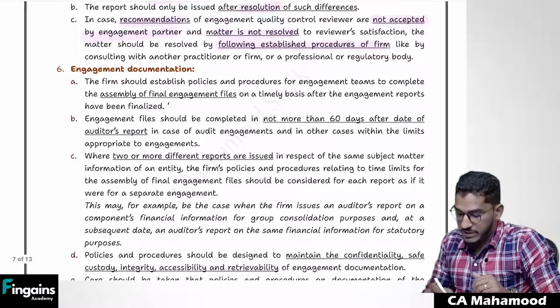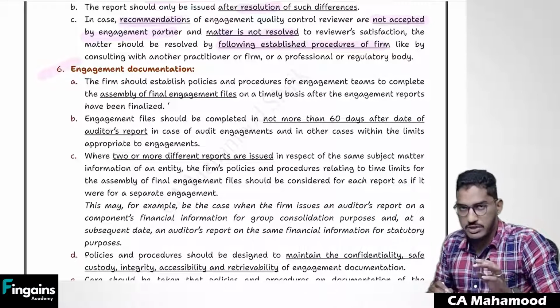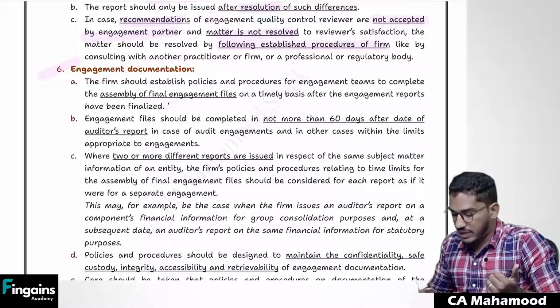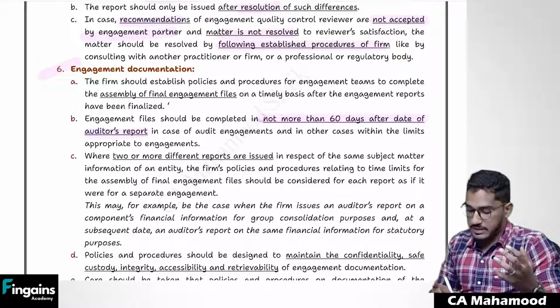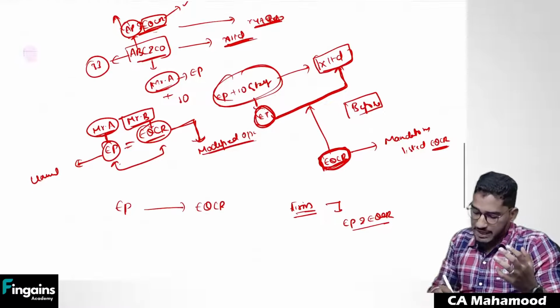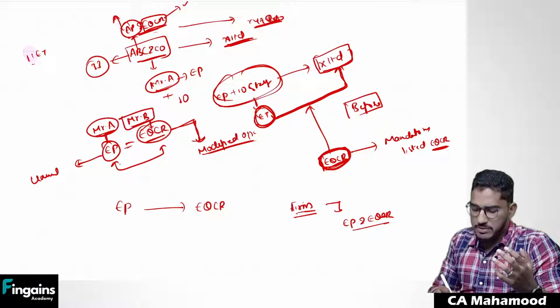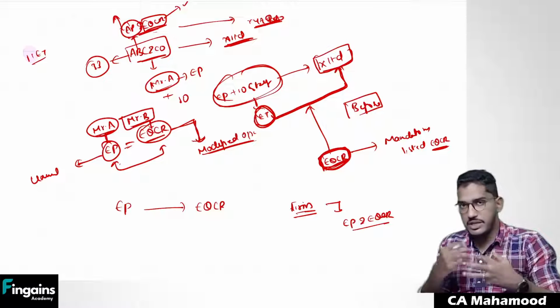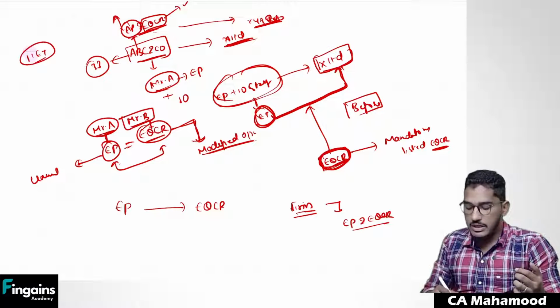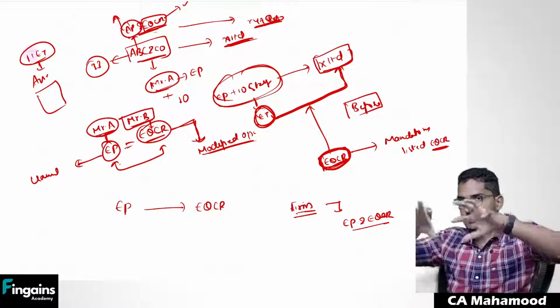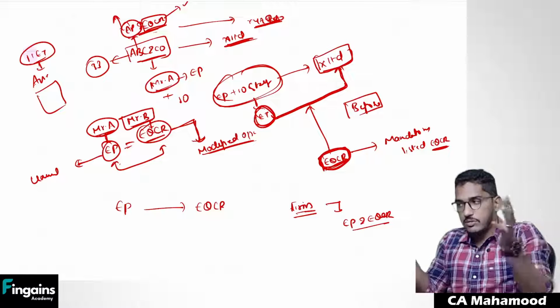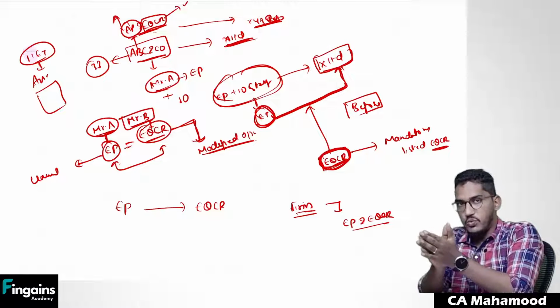Then at the time of performing the engagement, you have to maintain proper documentation also. So we have to prepare the audit file within 60 days from the date of the auditor's report. You would have performed all the engagement. For example, in this case, we have 11 engagement team members. Every person will have some part of documentation regarding whatever work we have done. All that documentation of the 11 engagement team members should be assembled in the form of one single file. There will be documentation with different people, so all that documentation should be clubbed together and assembled into one file.